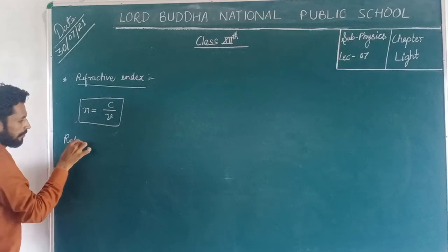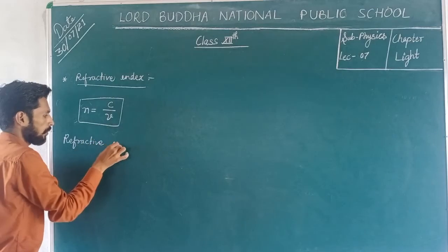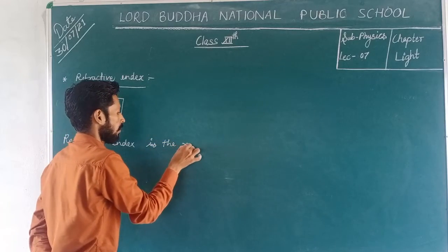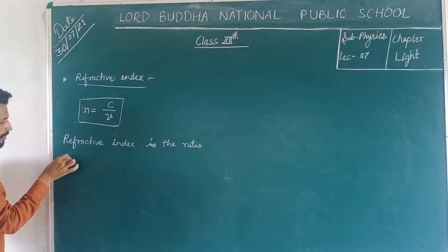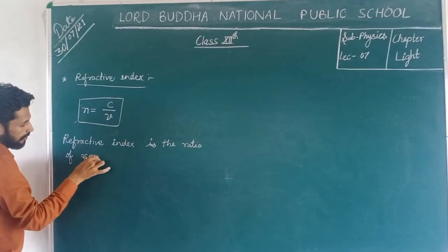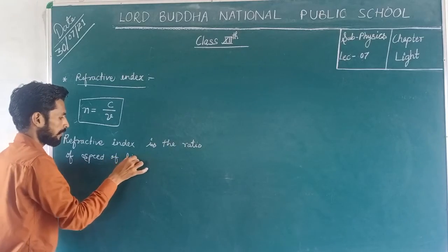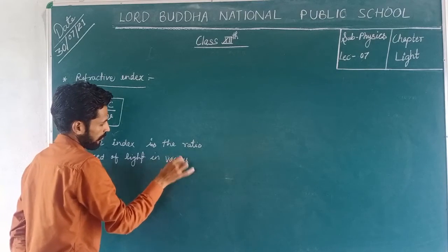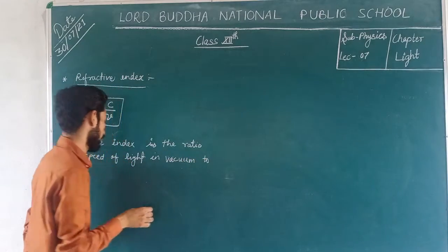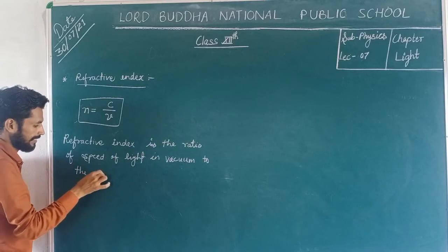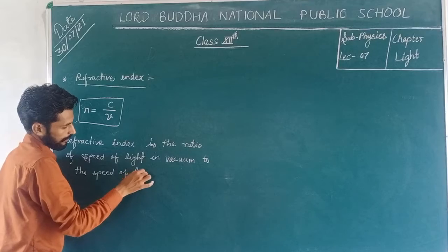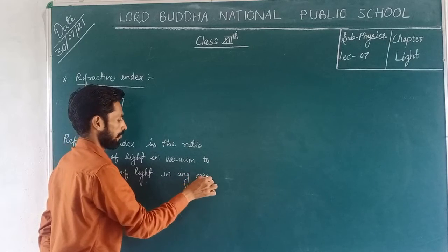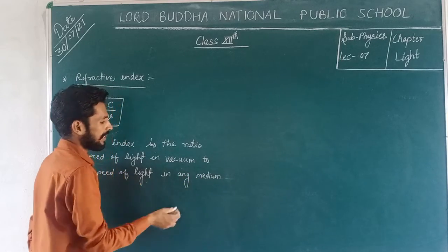Refractive index is the ratio of speed of light in vacuum to the speed of light in any medium.